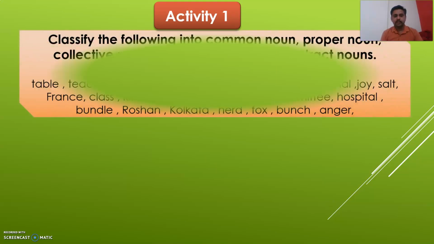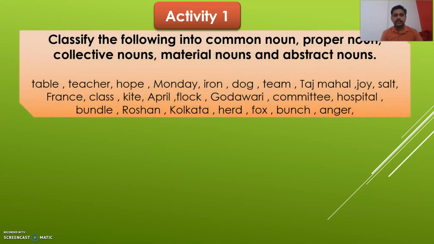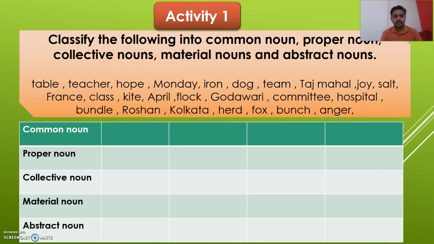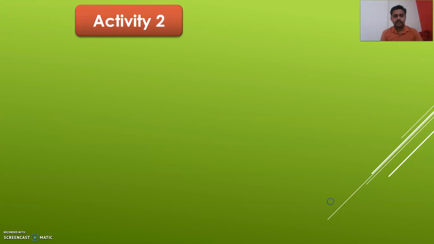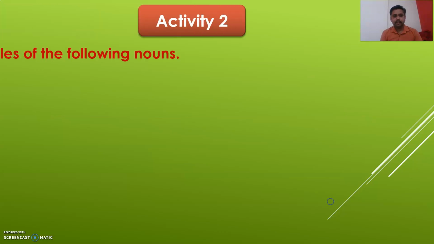You have to complete this activity at your home. Classify the following into common noun, proper noun, collective noun, material noun, and abstract noun. So here are some examples. You have to classify them into common noun, proper noun, collective noun, material noun, and abstract noun. Understand? So you have to complete this activity in this column. Understand? Next activity is activity number 2.